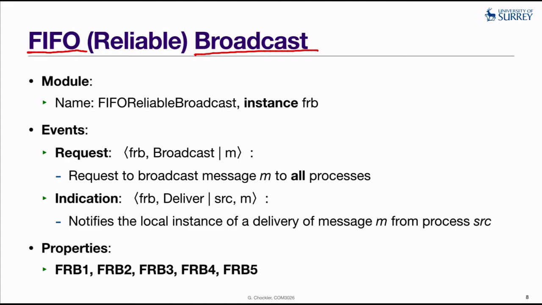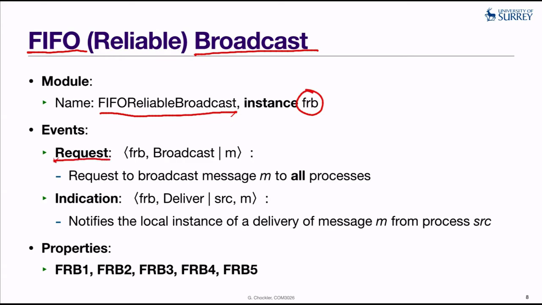Okay, so we have this module called FIFO reliable broadcast, and its instance is FRB. And as you might have expected, the interface is exactly the same as we had for the reliable broadcast. So there are two primitives. So one is request.